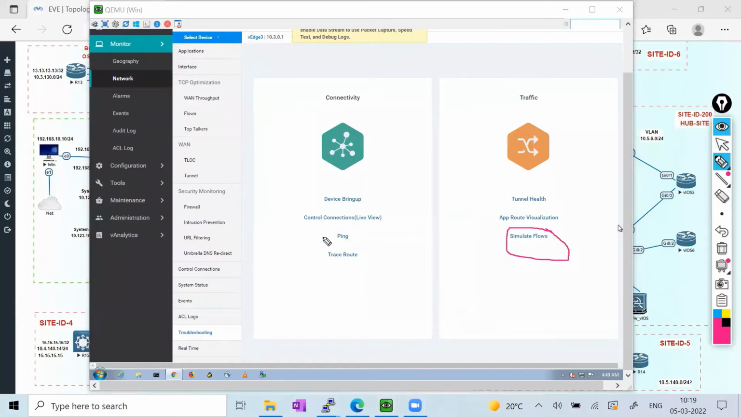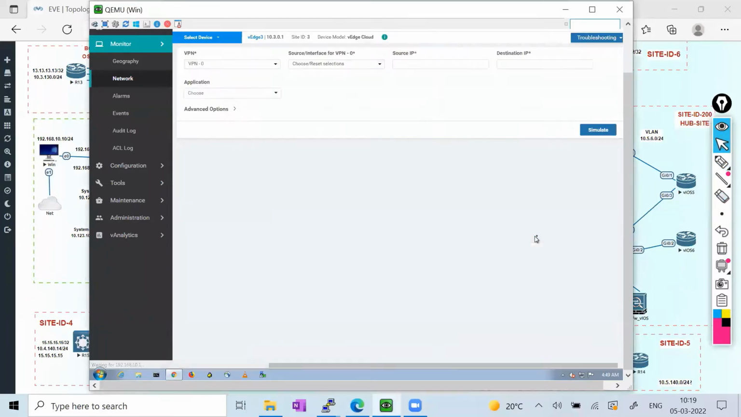That means there is a ping also and trace also. But if you want to simulate the flow, that means you want to just check how my traffic will go, which link it is calling, just simulating. It is not going to generate anything, but it will just simulate how your traffic is going. So let me just check one flow.